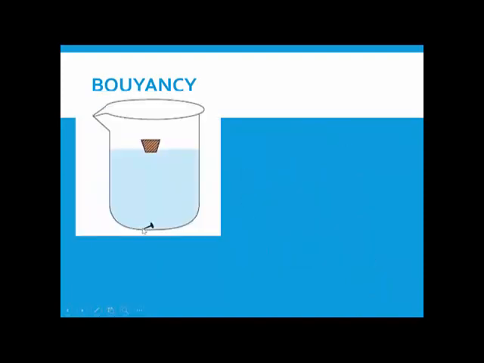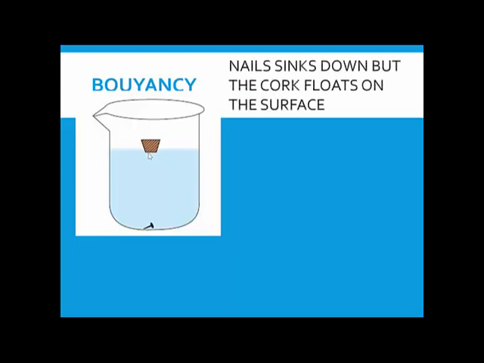Okay, this is a nail and this is a cork. Now why is that? The iron nail will go down and sink at the bottom of the tumbler. However, the thermocol or a piece of plastic or the cork always floats on the surface of the water. Why do you think this happens? Anybody? Because the cork weight is less and the nail weight is more.